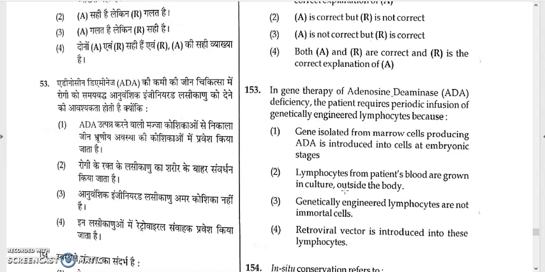They are not immortal, and that's why we need repeated or periodic infusion of genetically engineered lymphocytes. So the answer will be option 3.